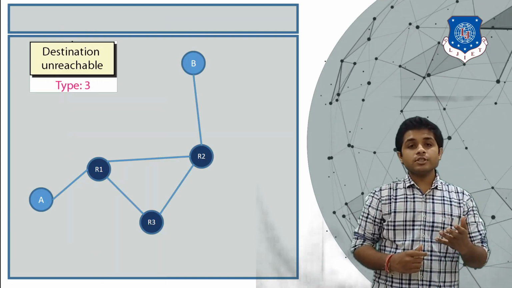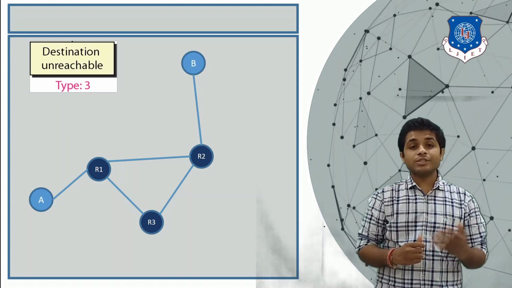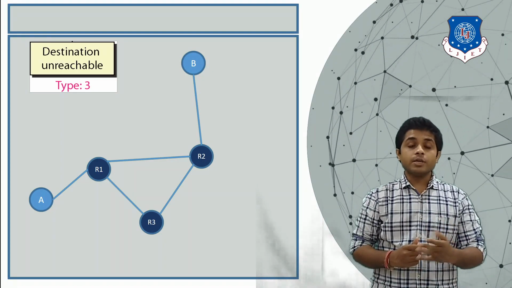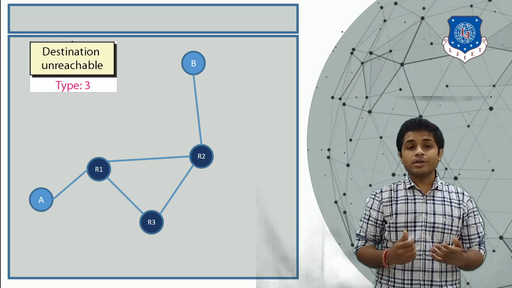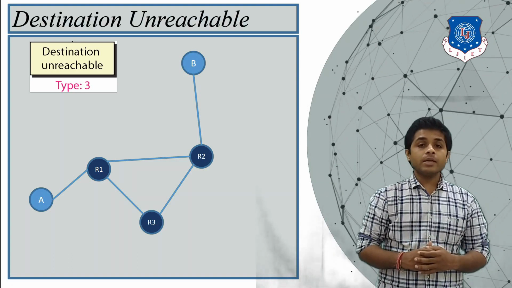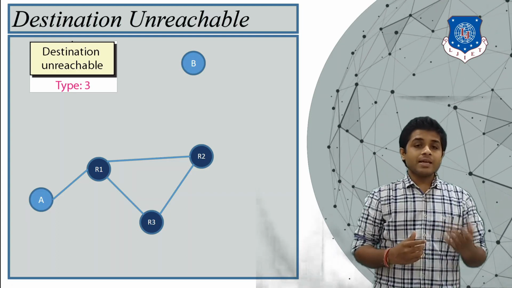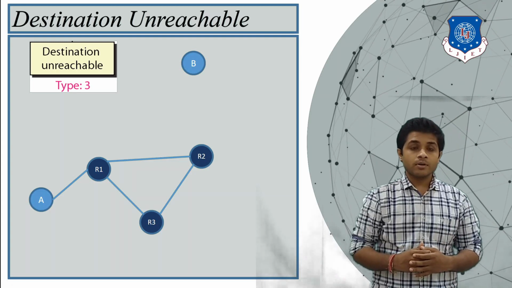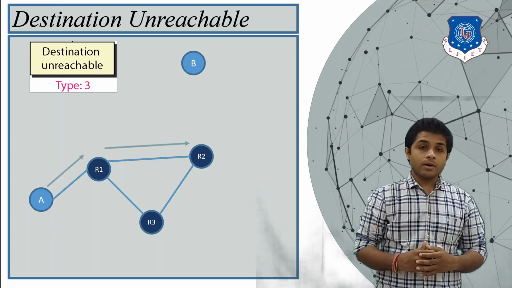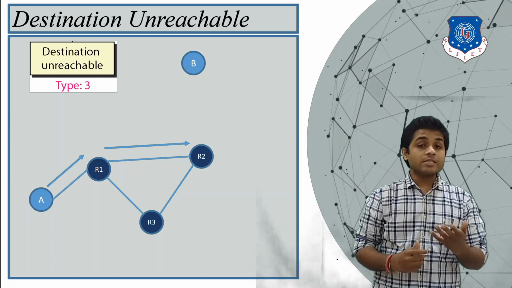So the first type of ICMP message is destination unreachable. For example, there are two devices A and B which are connected by routers R1, R2 and R3. Now suppose the link between R2 and B is broken for some reason, but A doesn't know that the link is broken. So whenever A tries to send a message via R1 and R2, R2 is not able to deliver that message to device B.